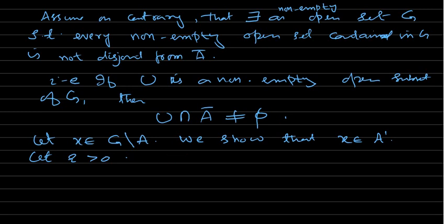So let's choose R0, a positive real number, such that S R0 of X is a subset of G. Let's write the other radius as R1, so this is also a subset of G. Let's define a number R which is the minimum of R1 and R0.